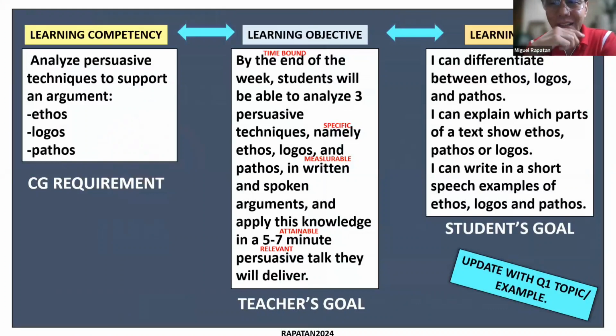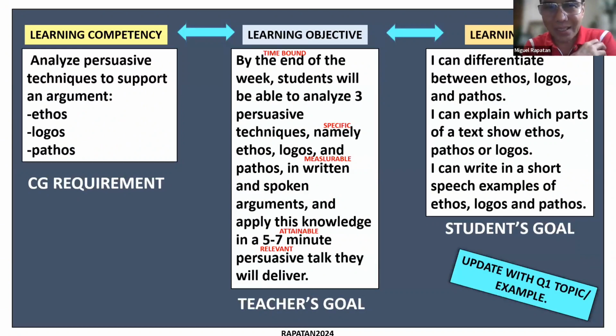Okay, so this is the new slide here compared to last year's. Just to lay it out to the teachers how the different things look like. Because when they hear terms like learning competency, learning objective, learning target, they all sound the same, no? But if you're going to be very technical about it, there are some differences. So let's look at the first one.